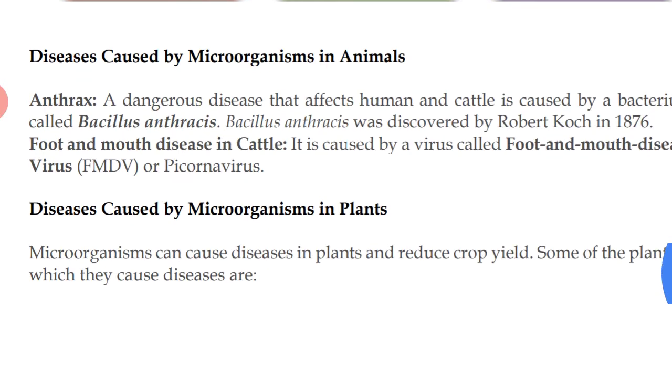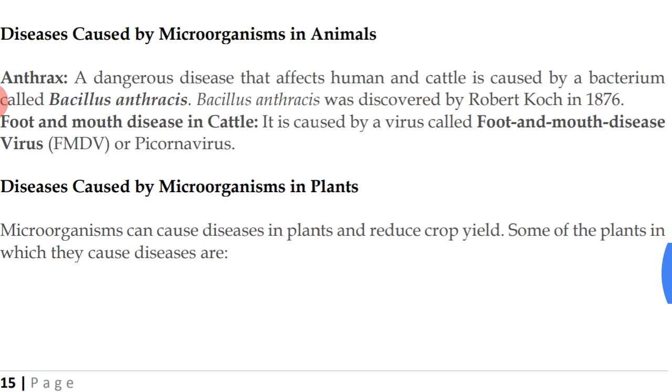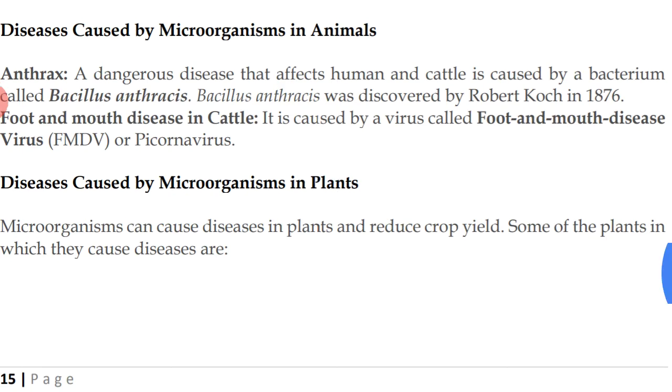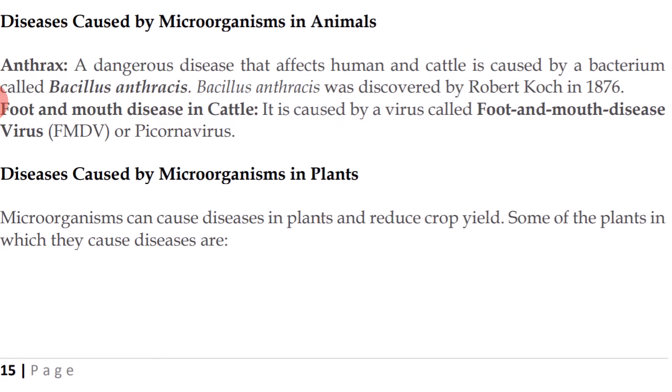Diseases caused by microorganisms in animals. Anthrax, a dangerous disease that affects humans and cattle, is caused by a bacterium called Bacillus anthracis. Bacillus anthracis was first discovered by Robert Koch in 1876. Foot and mouth disease in cattle is caused by a virus, foot and mouth disease virus or picornavirus.